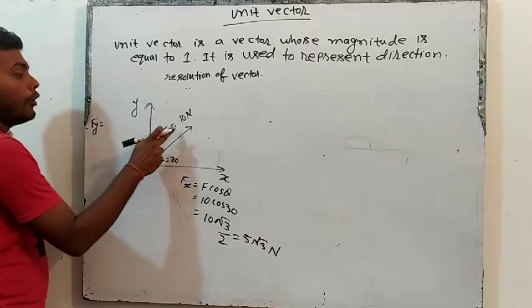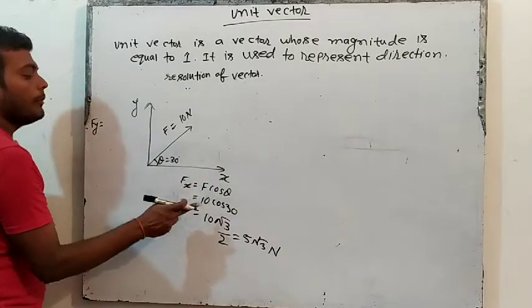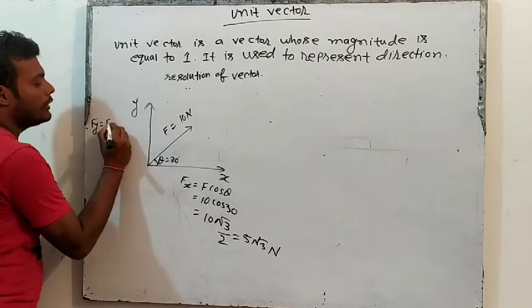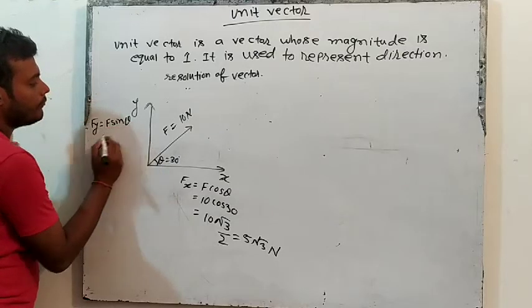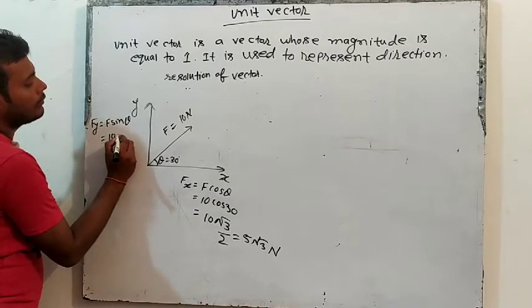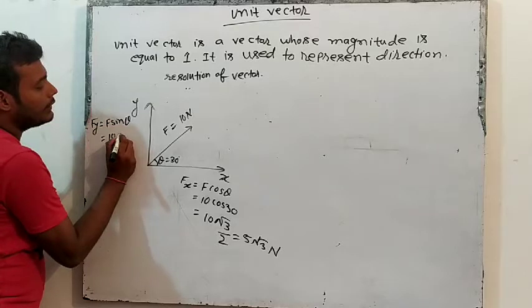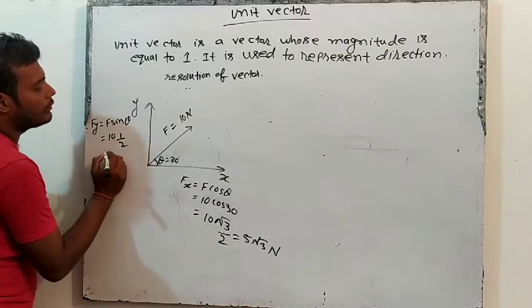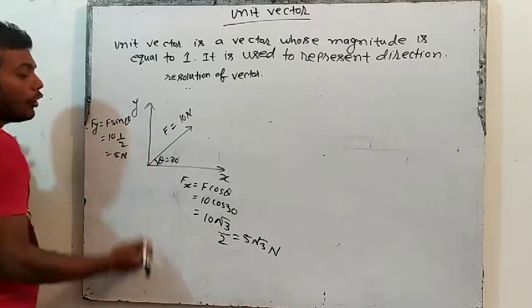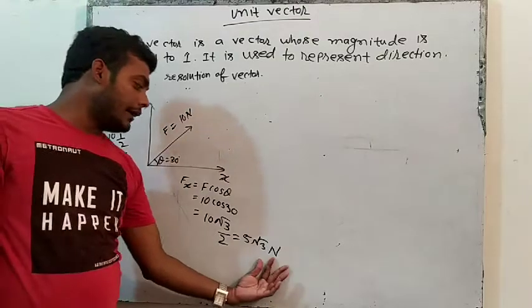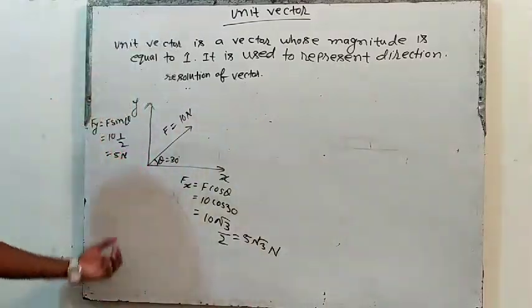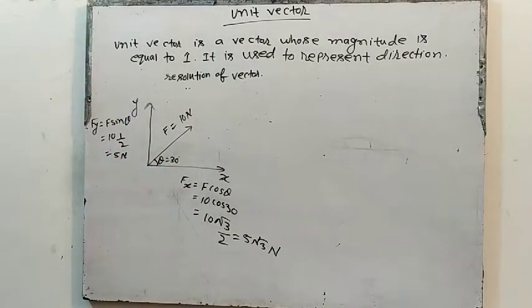And what will be the force along y? The force is making an angle with x, so x will be cos and the other will be sin. So this will be F sin theta, which is 10 sin 30. Sin 30 is 1 by 2, so this will be 5 Newton. So in the x direction, 5 root 3 Newton acts, and in the y direction, 5 Newton. Is it clear? I think this is clear.